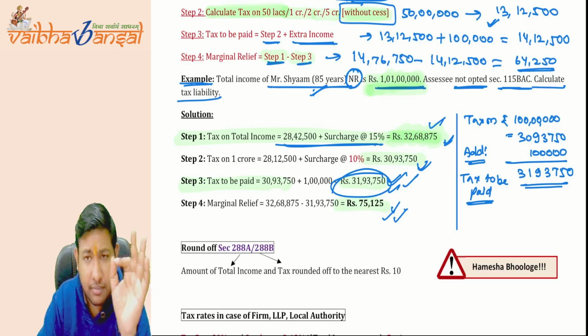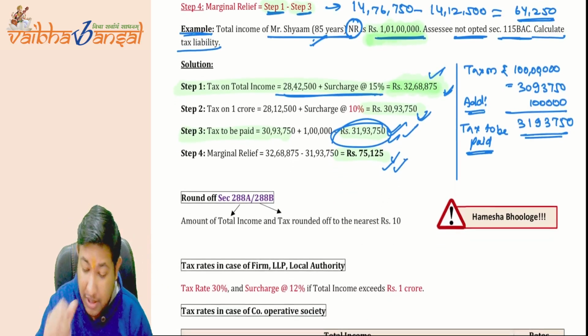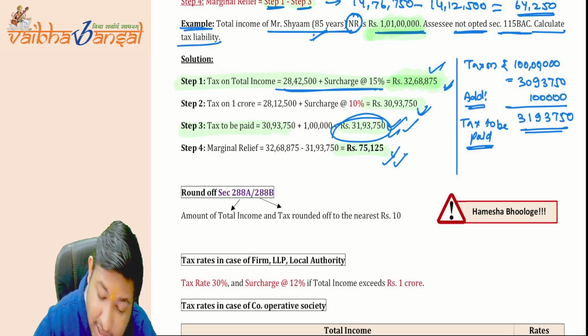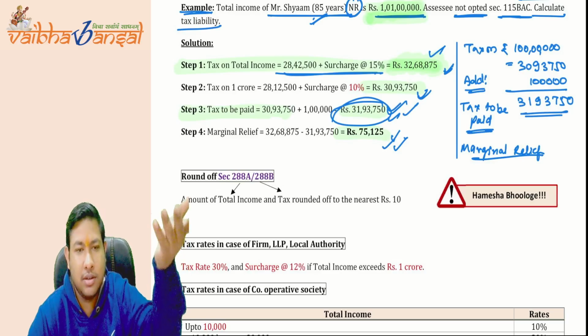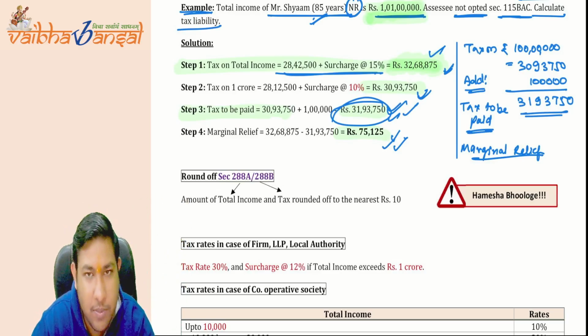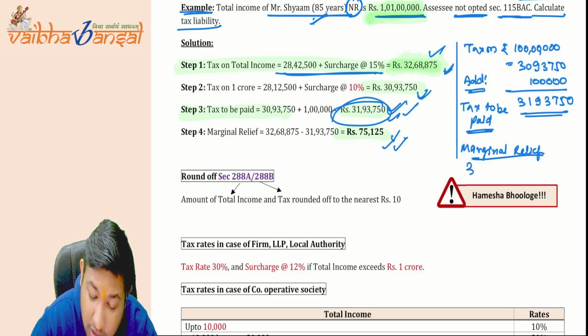Okay. Now, if you have to calculate the marginal relief as well, if they specifically say to calculate the marginal relief, you can again calculate the total tax on 1.1 cr. It will come to 32,68,875.